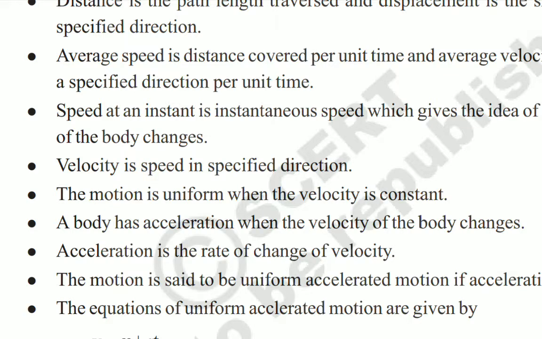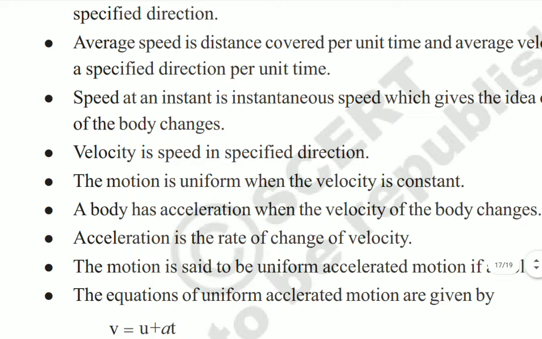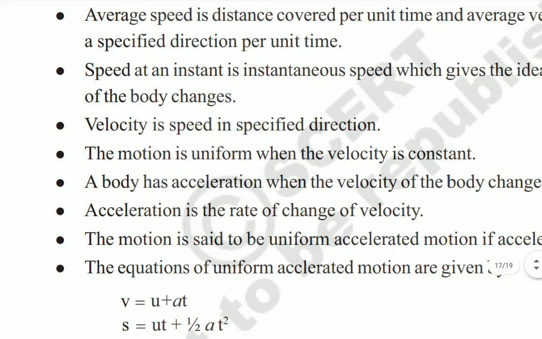Next, a body has acceleration when the velocity of the body changes. Whenever the velocity of the body changes, the object is said to be accelerating. Whenever the body has non-uniform motion, that movement of the object is called the acceleration of the object.